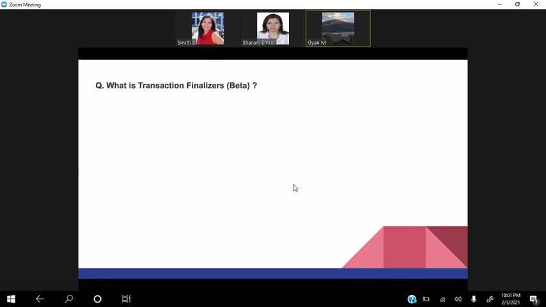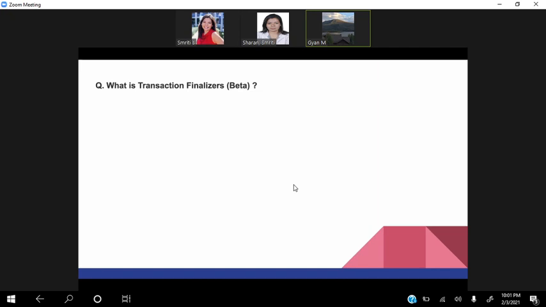So the next question is a new one. What are transaction finalizers, which is still a beta version? Right now it is a beta version, and it is a very important question as very few people will know it. So let's understand it.